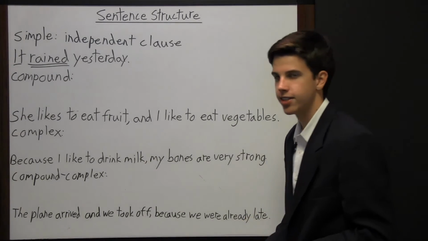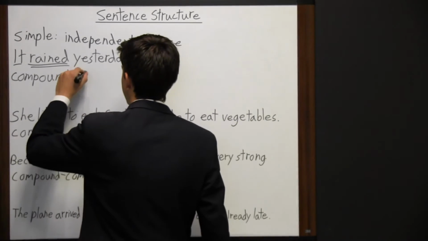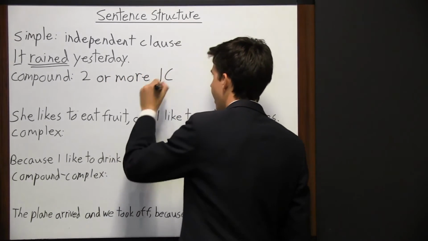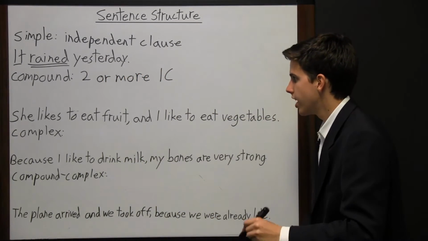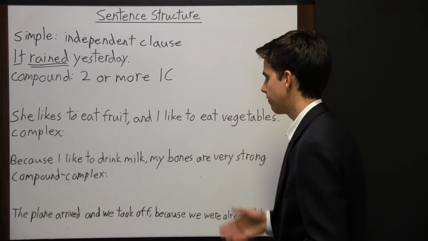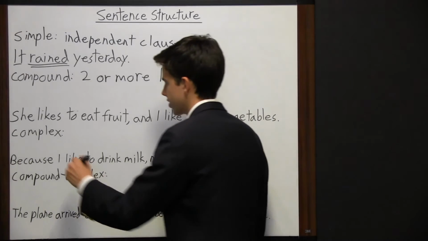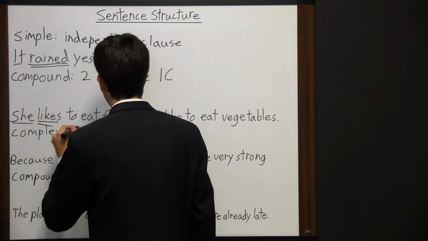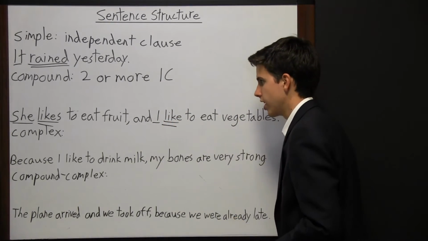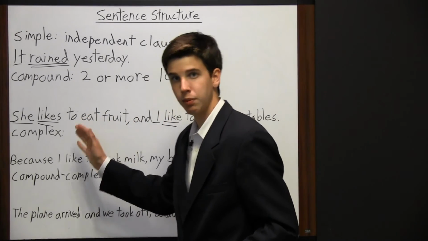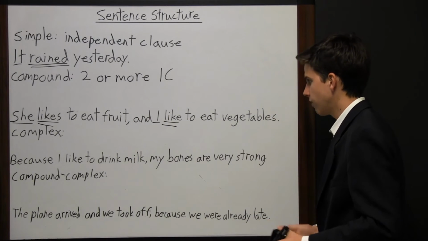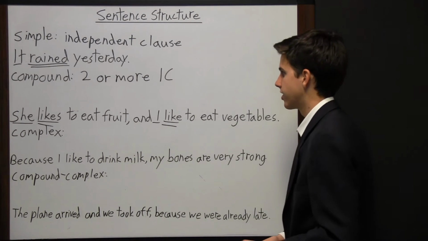Now, a compound sentence is made up of 2 or more independent clauses. I'm just going to write here IC for independent clause. An example of a compound sentence is, she likes to eat fruit, and I like to eat vegetables. Notice here that we have a subject and a verb, she likes to eat fruit, and a subject and a verb, I like to eat vegetables. This is an independent sentence because it could be a sentence by itself, and this is an independent sentence because we could just say I like to eat vegetables, and that's a sentence by itself.